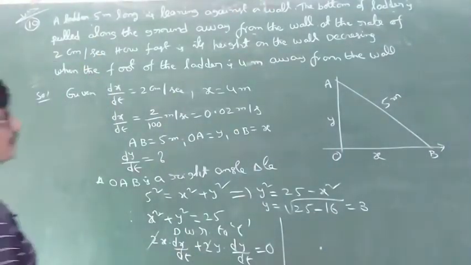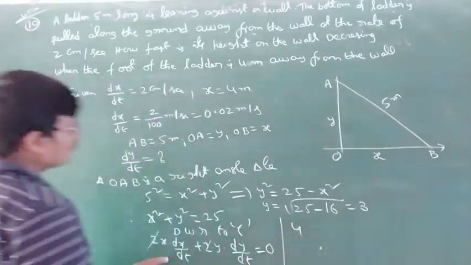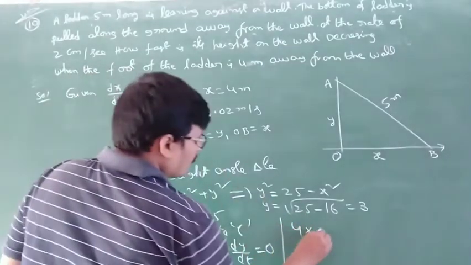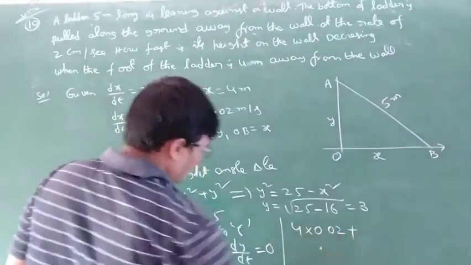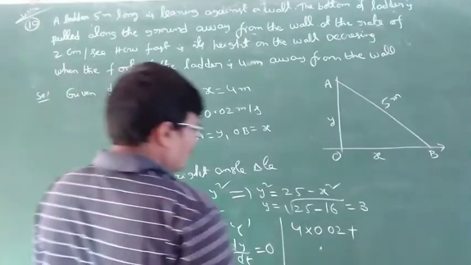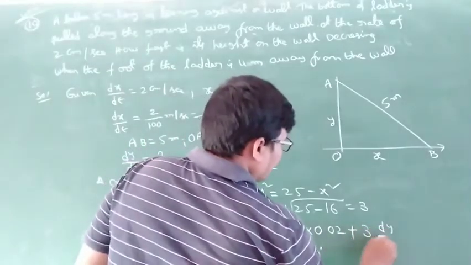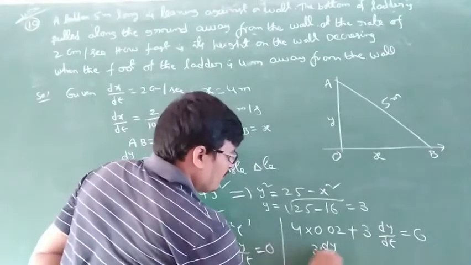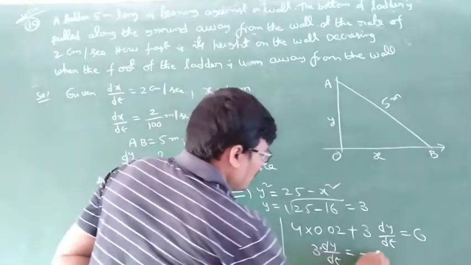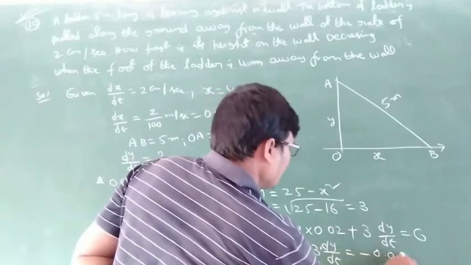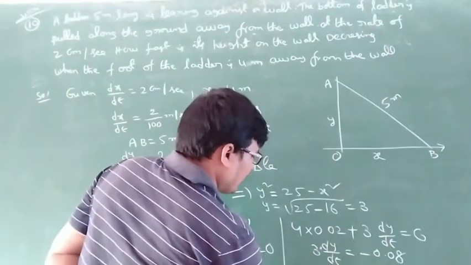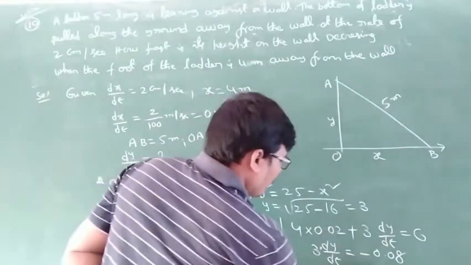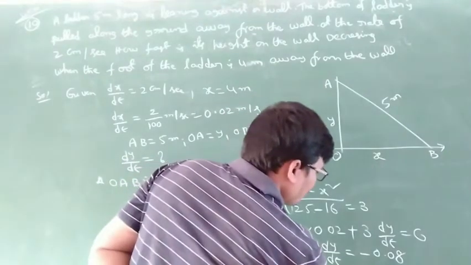X value is 4, into dx by dt is equal to 0.02, plus y is equal to 3 into dy by dt is equal to 0. So 3 into dy by dt is equal to minus 0.08. So dy by dt is equal to minus 0.08 by 3.